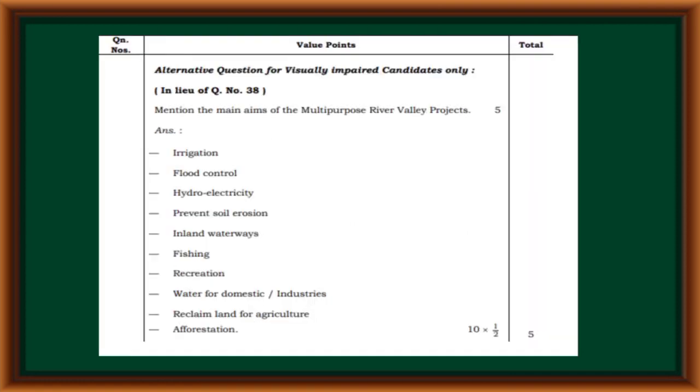Alternative question for visually impaired candidates only. Mention the main aims of multipurpose river valley projects: irrigation, flood control, hydroelectricity, prevent soil erosion, inland waterways, fishing, recreation, water for domestic and industrial use, reclaim land for agriculture or afforestation.